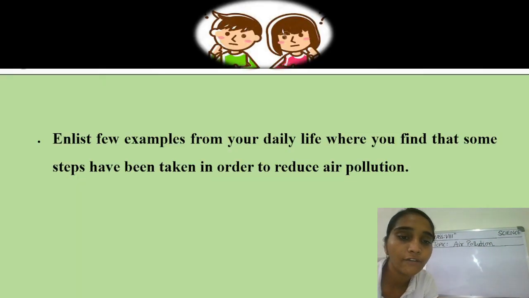So students, now you have to list a few examples from your daily life where you find that some steps have been taken in order to reduce air pollution. Which are those steps which have been taken? You can say, or you can also take those steps. Yes, very good. Like the planting of more and more trees, because when we plant more trees we will produce fresh air, right? And what else can you do to reduce air pollution?